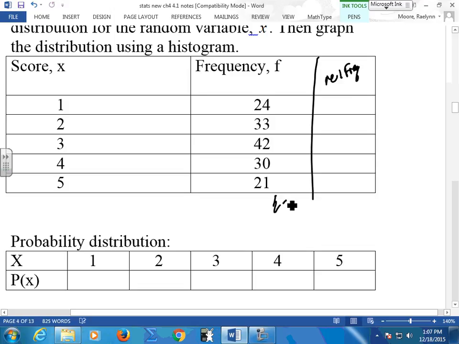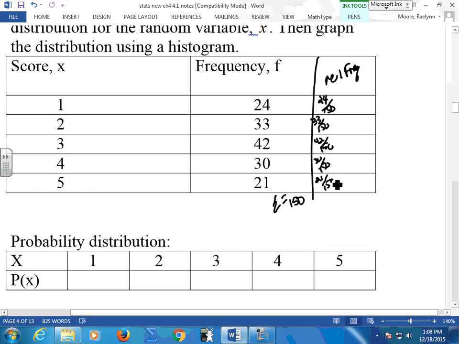All of these add up to 150 because we said we had 150 people that we asked. So 24 over 150. This is where they get their information from. All their information comes off of this.